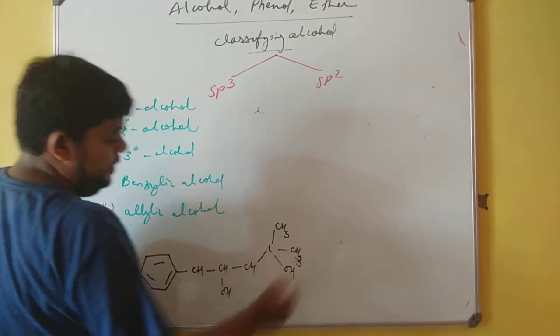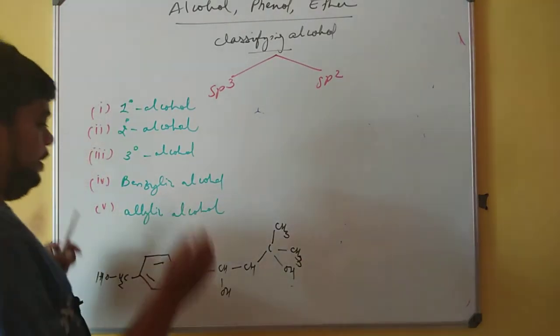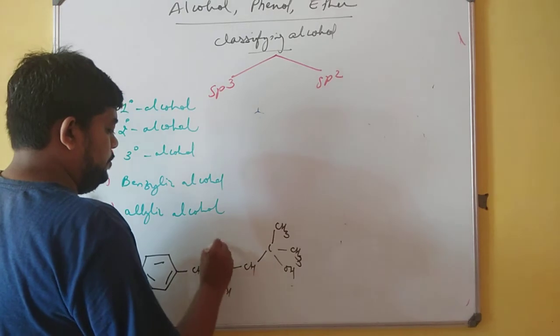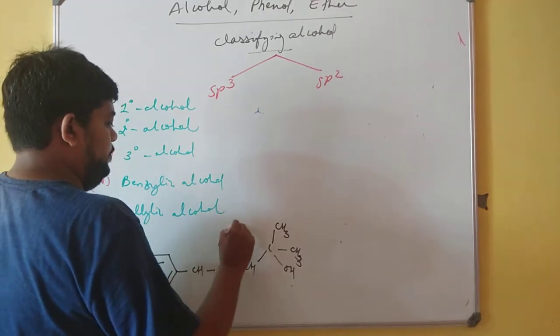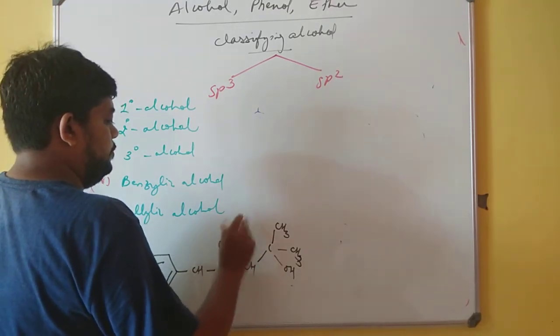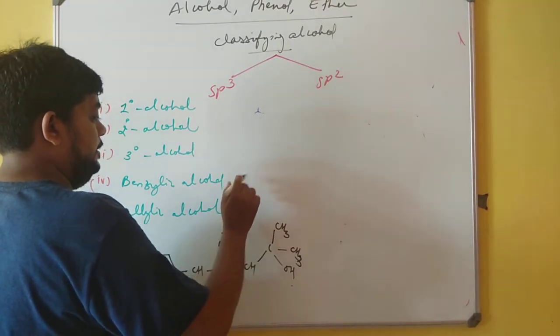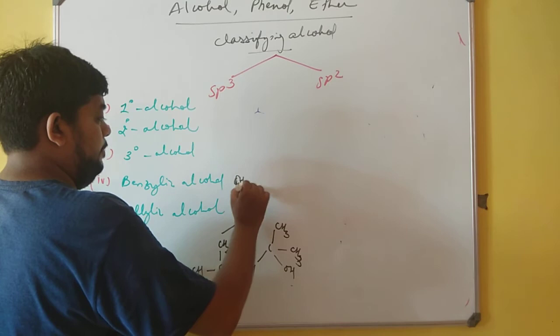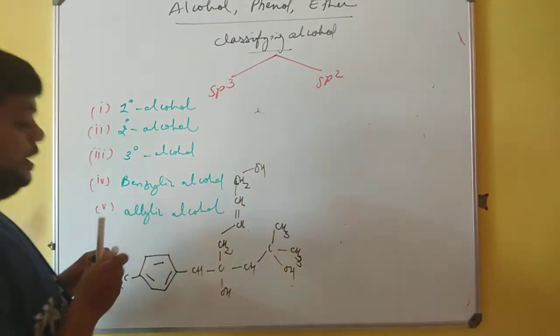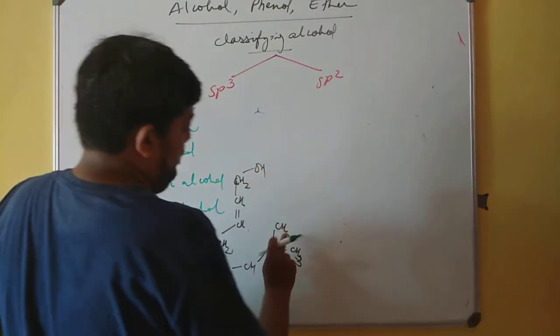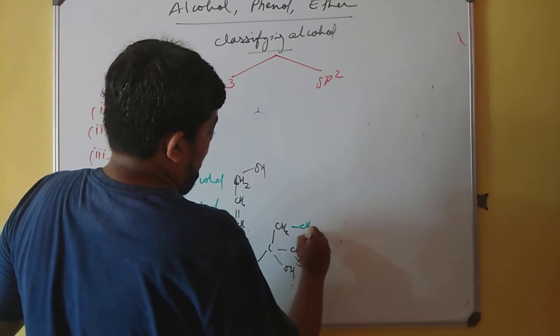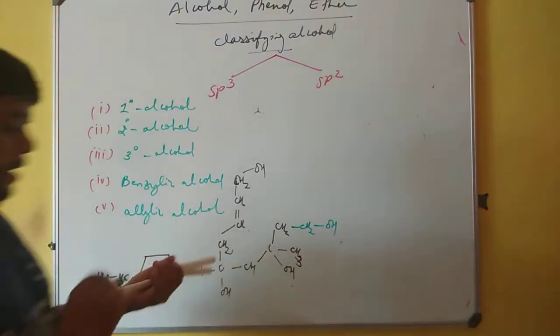So over here, if we take a closer look at what we are planning to draw, we will not think of the IUPAC as of now, beta, because I am just trying to help you classify it into primary, secondary and tertiary. So see what happens.